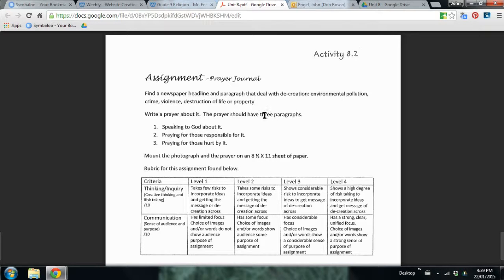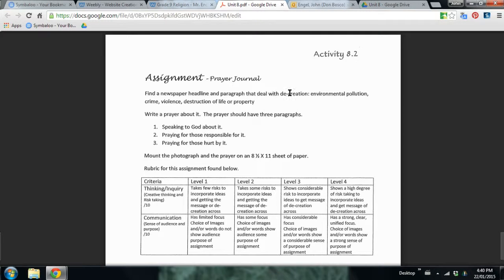The prayer should have three paragraphs. Once again, we want to speak to God about what is the decreation we're talking about and how it is wrong, how it has removed us from his good graces. We want to pray for those that are responsible for this decreation, and we also want to pray for those who are hurt by it. So remember,